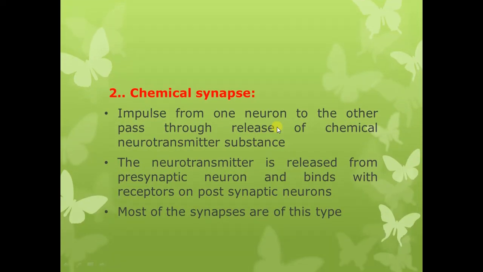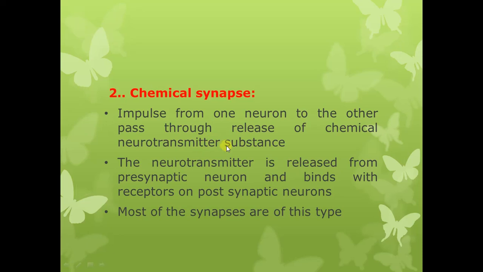Now move on to the chemical synapses. In case of a chemical synapse, the impulse from one neuron to the other neuron is transmitted through the release of a chemical neurotransmitter substance.